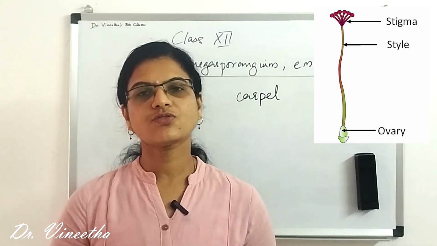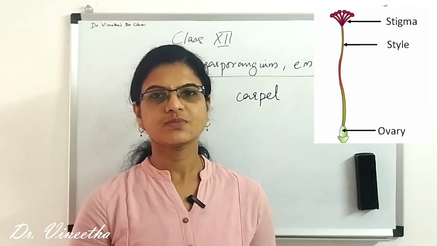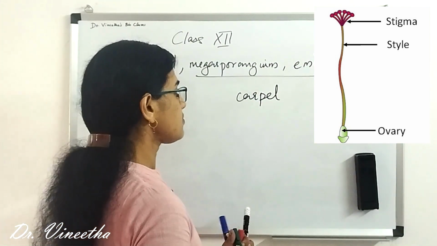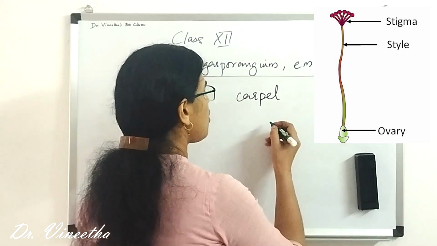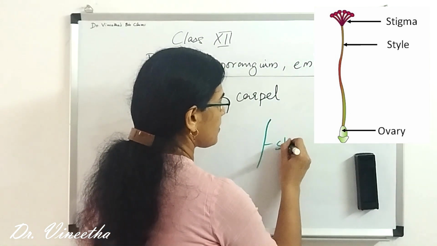Carpel is the basic structure of the female reproductive organ, and the carpel is composed of three parts. It has a long stalk called the style.